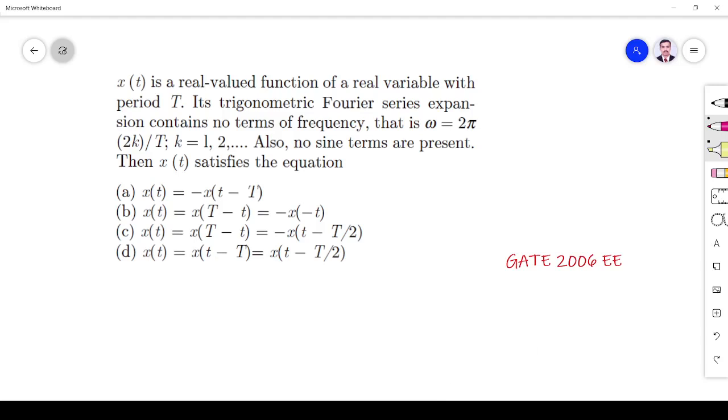Hi friends, in this video let us see a signal system related question asked in the GATE 2006 paper. The question is: x of t is a real valued function of a real variable with period T.